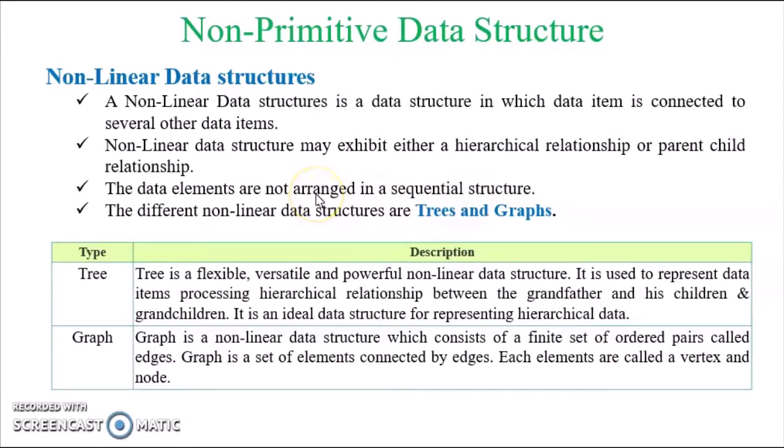The data elements are not arranged in a sequential structure. Unlike a linear data structure, a nonlinear data structure does not require a continuous memory location. It is stored in various locations and doesn't require sequential memory. Examples of nonlinear data structures are trees and graphs.